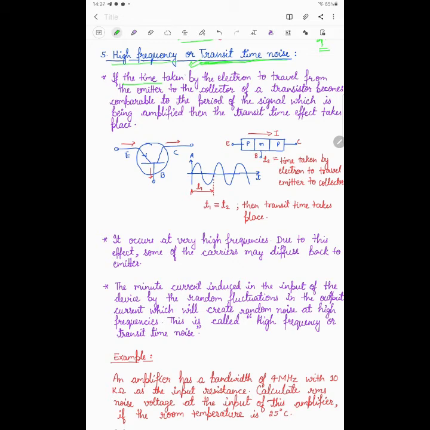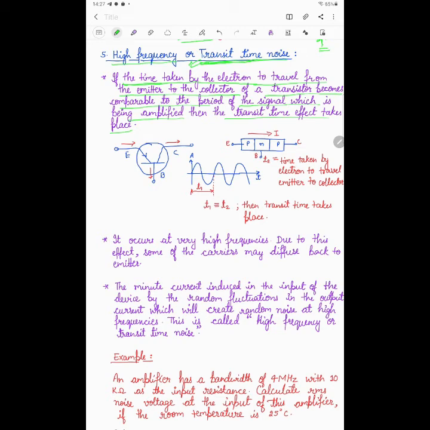So you can understand what this transit time effect actually is. If the time taken by the electron to travel from the emitter to the collector of a transistor becomes comparable to the period of the signal which is going to be amplified, then transit time effect takes place.